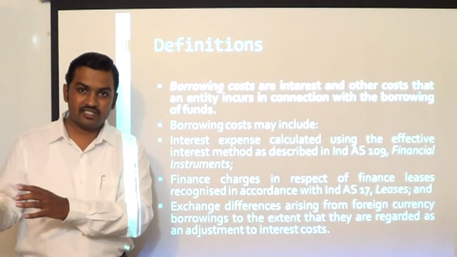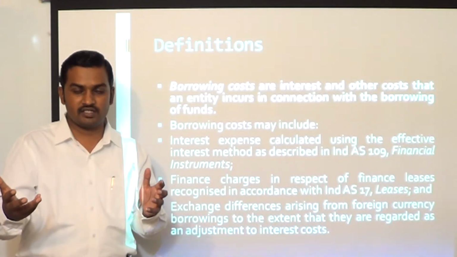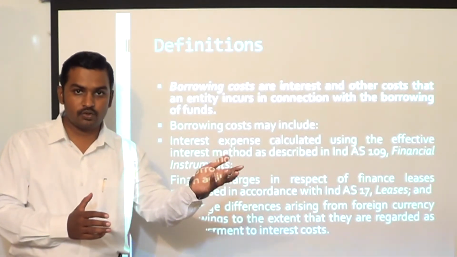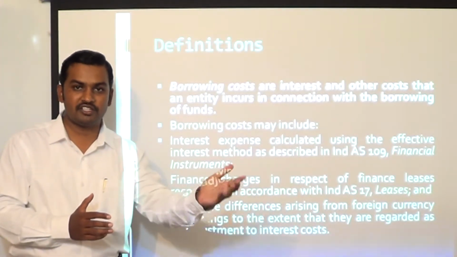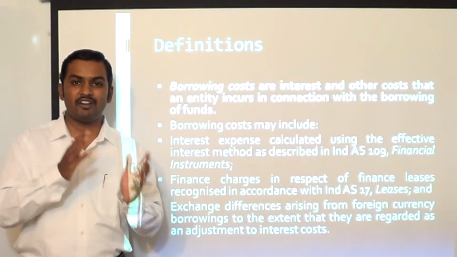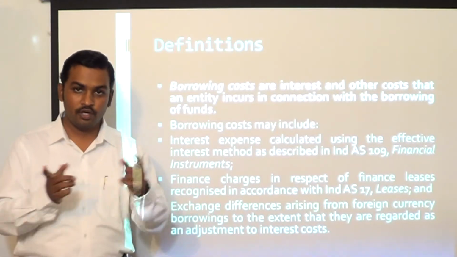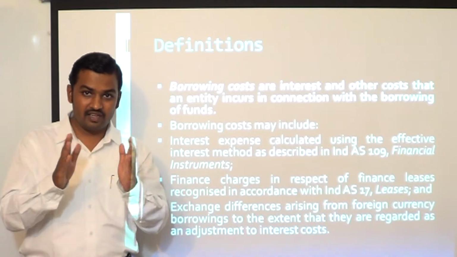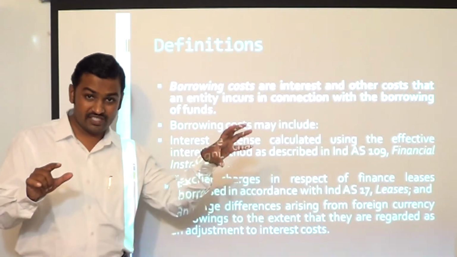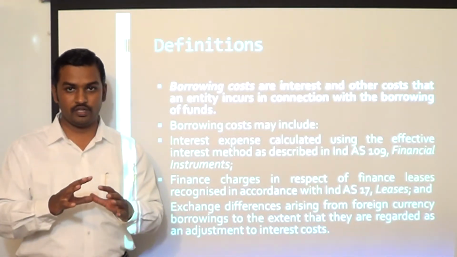Now if you have an interest saving, this 10 lakh to the extent of interest saving, you have to estimate what the interest saving is. Let us say on 60 lakh rupees we are paying only 6% interest to an American bank. That means we are going to pay only 3,60,000. Whereas if you would have borrowed the same 60 lakhs from an Indian bank, you would have paid 14% interest. 60 lakh into 14% would be 8,40,000. So to that extent there is a saving. 8,40,000 minus 3,60,000, there is a saving of 4,80,000 rupees. So exchange loss to the extent of interest saving can be considered as an adjustment to interest cost.